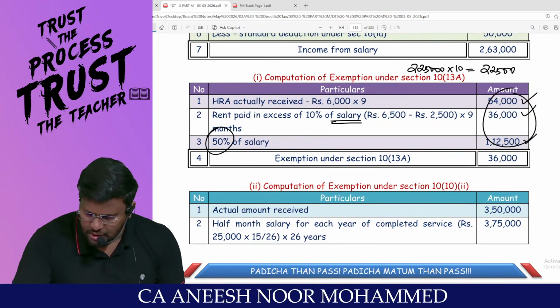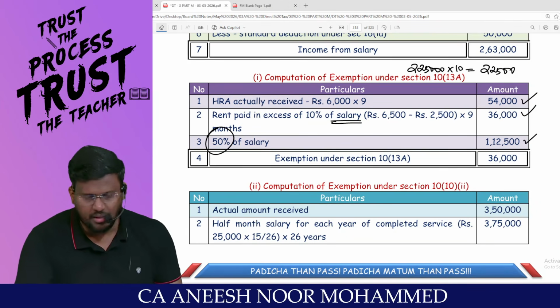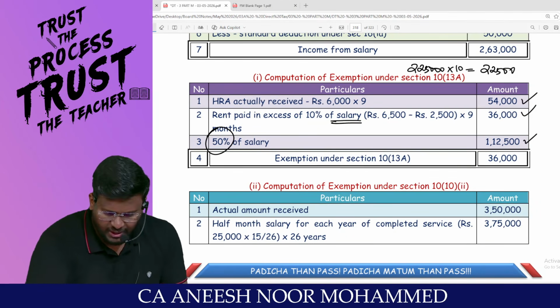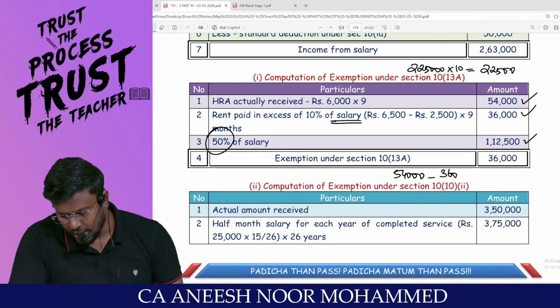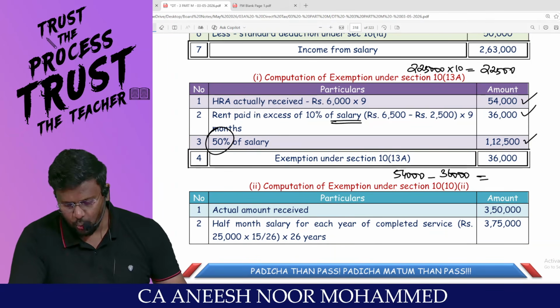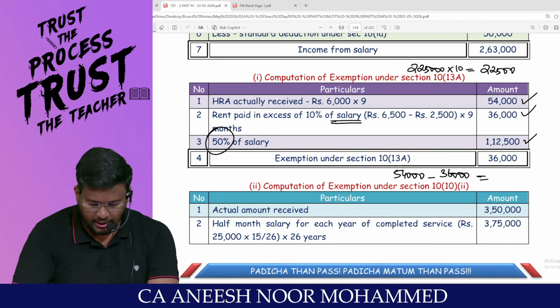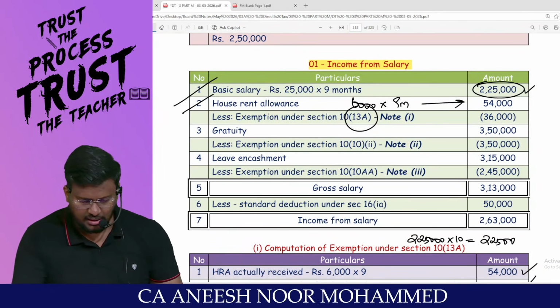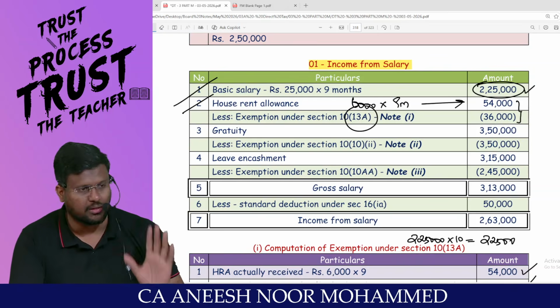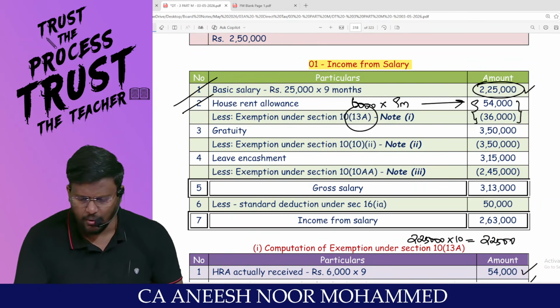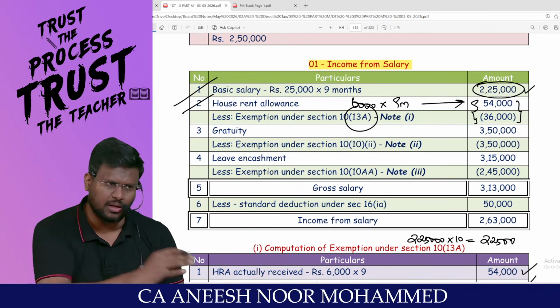So the least of the three is 36,000, my dear lovable students. So from the actual HRA received of 54,000, if you reduce 36,000, you will get 18,000 rupees as the taxable HRA. Automatically 54 minus 36, you will get 18,000. Able to appreciate? If you want, you can make it an inner column and write the 18,000 in the outer column.